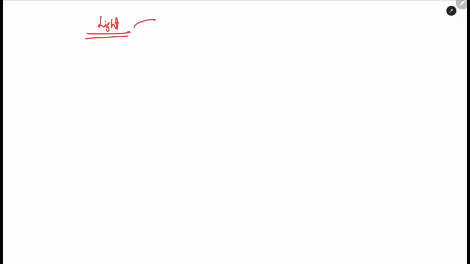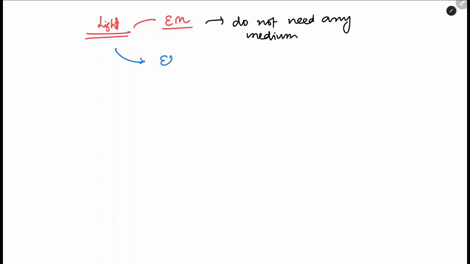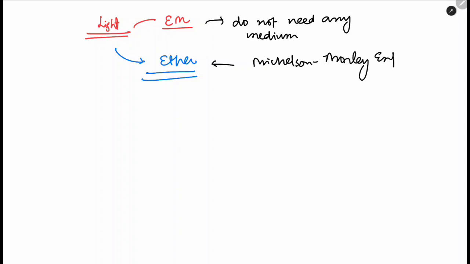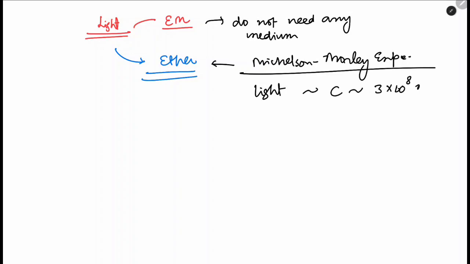Light is a part of the electromagnetic spectrum, and the electromagnetic spectrum does not need any medium. Earlier, it was hypothesized that light waves travel through a medium called ether, but these kinds of thoughts were falsified by the Michelson and Morley experiment, where they established that light travels with a constant speed equal to 3 into 10 to the power 8 meter per second, and it doesn't need any ether. So this ether theory was falsified.